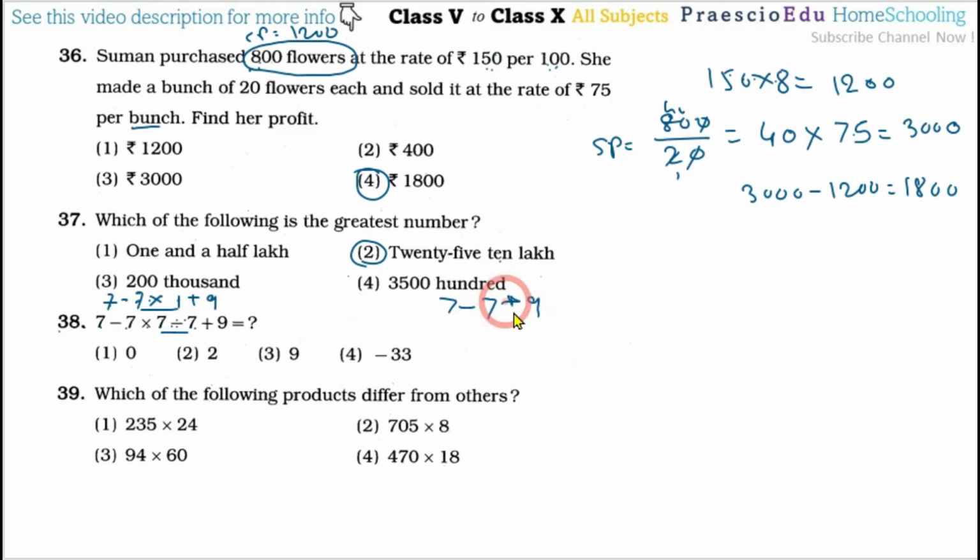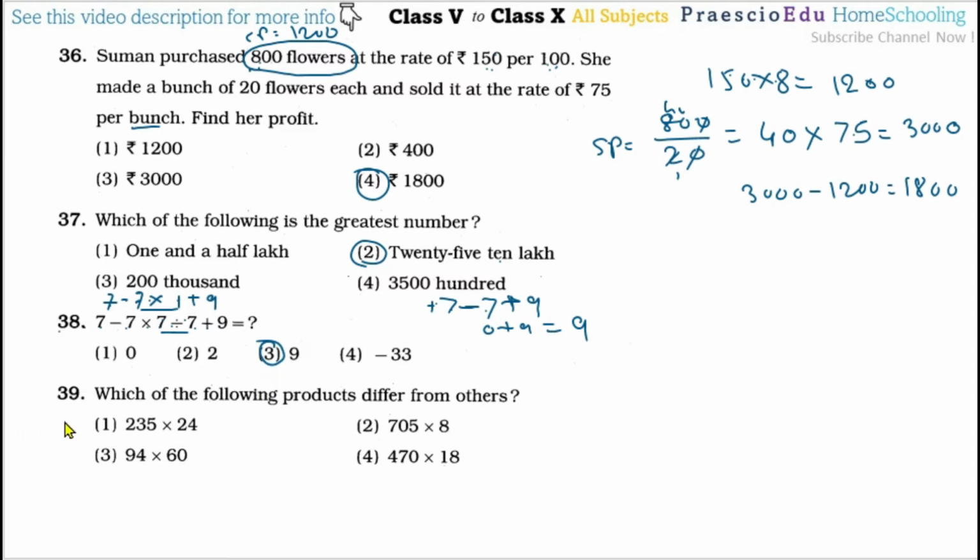Now in this one the subtraction is toward the left side. So first of all we will solve the subtraction. So 7 minus 7, because this is a positive sign, is 0. So 0 plus 9 means the answer is 9. So 9 is given in option number 3.